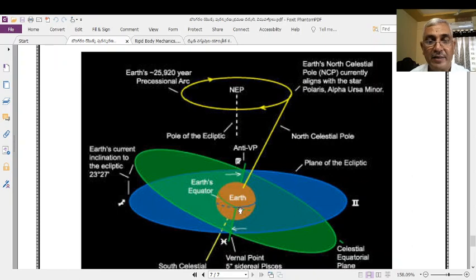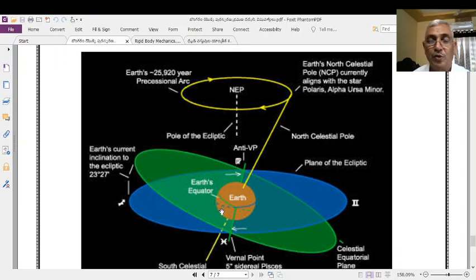And here we have the equatorial plane of the Earth, which is sufficiently extended. This is the Earth's celestial equatorial plane, the extended plane. Actually, the plane is inside the Earth, but it is extended. This is the extended equatorial celestial plane of the Earth.